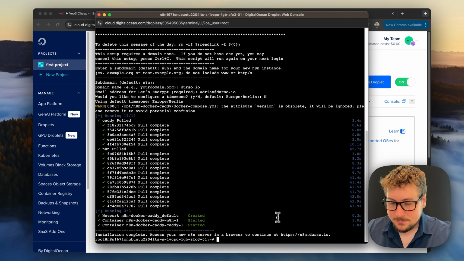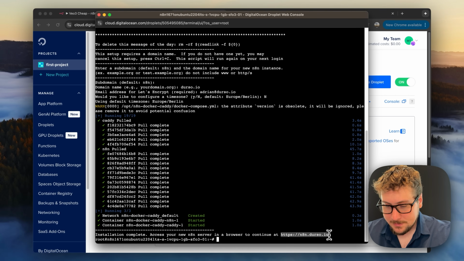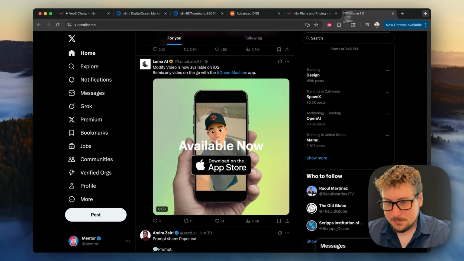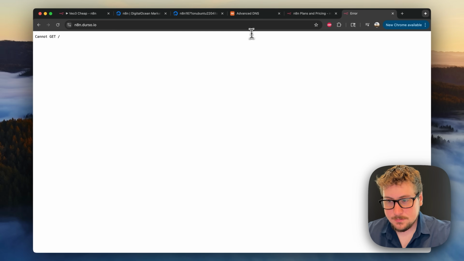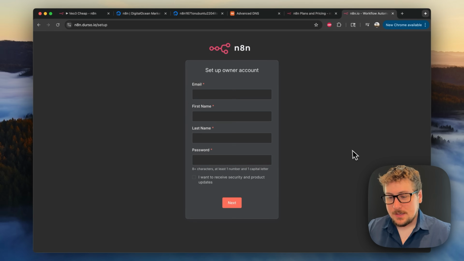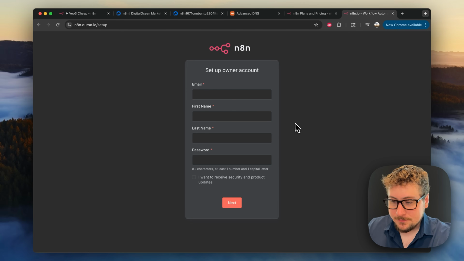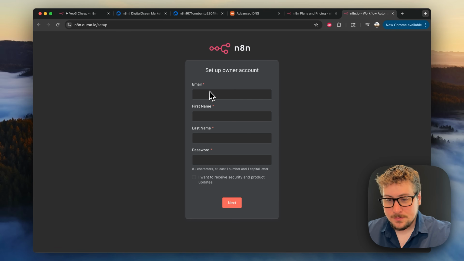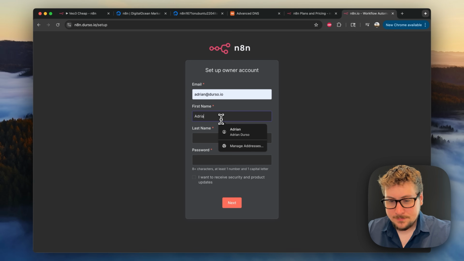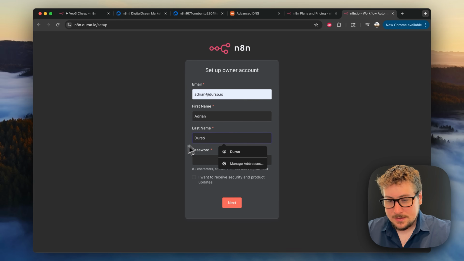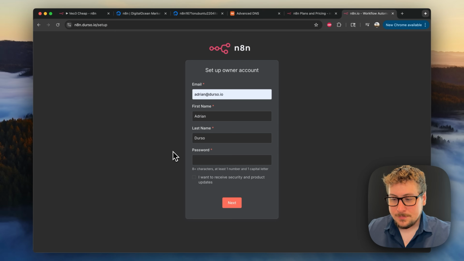Okay, it's finished, and now it's giving us our domain that we can access our server on. So we're just going to go there. It showed a blank page at first, but then I went a few seconds later and it works. Keep in mind, your DNS could take a little while to set up, and second of all, the server could also. Now you're going to have to set up your new account, and what that means is put all your information here again. For this password, make sure that you remember it and make sure it has all the requirements.